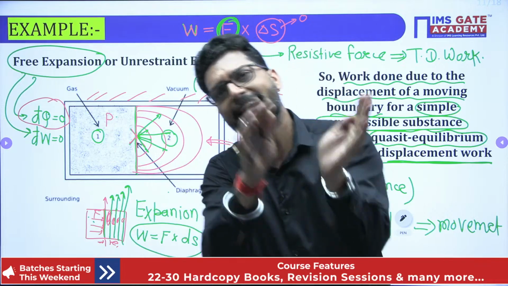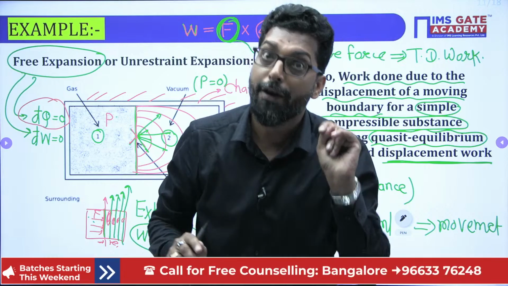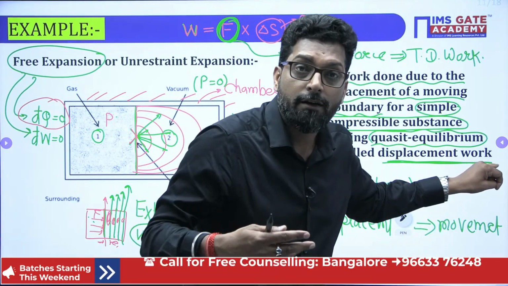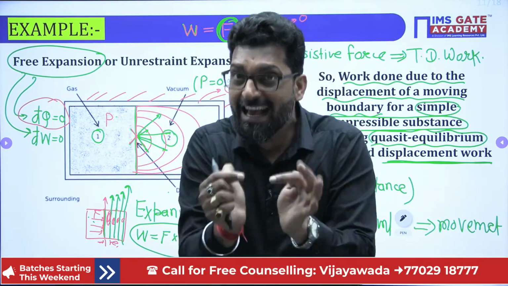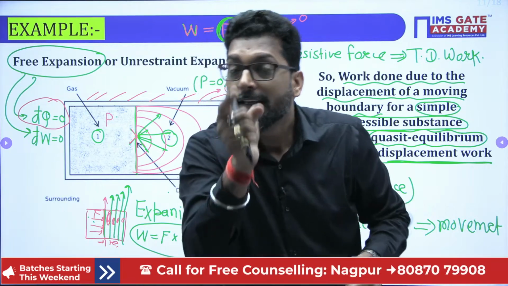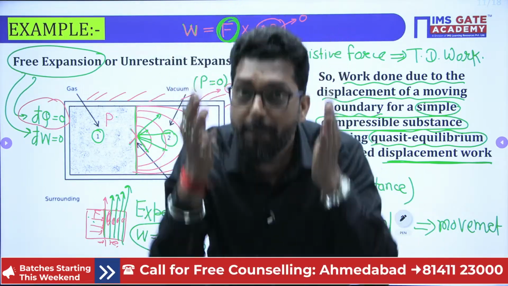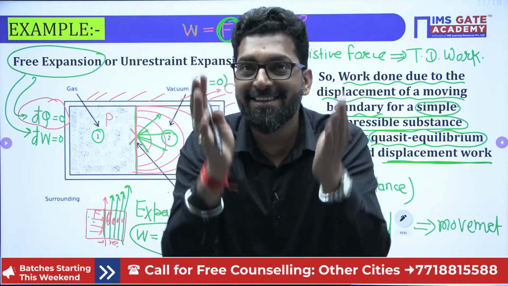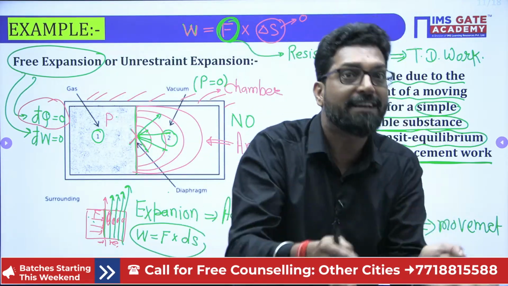Now, if you want the thermodynamic work, the boundary must be displaced, and you must have the displacement in a very slow manner. That means you make the process reversible. So first we make the system a simple compressible substance, number second, the process reversible.